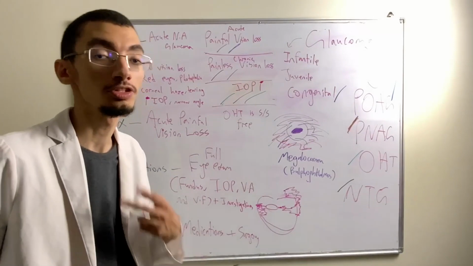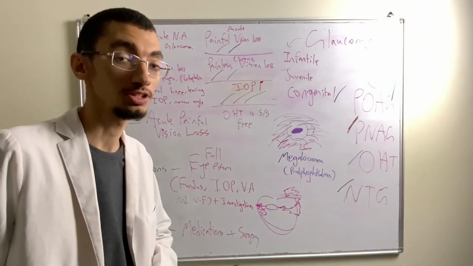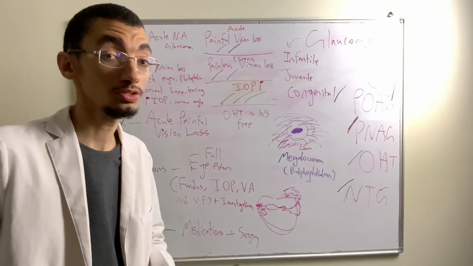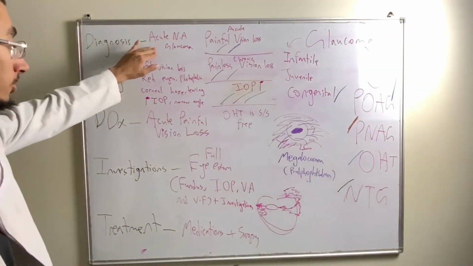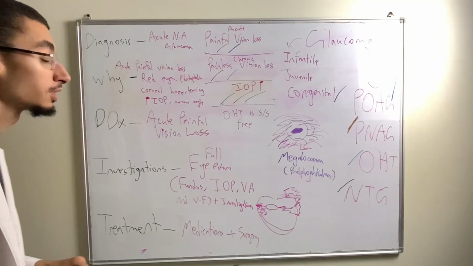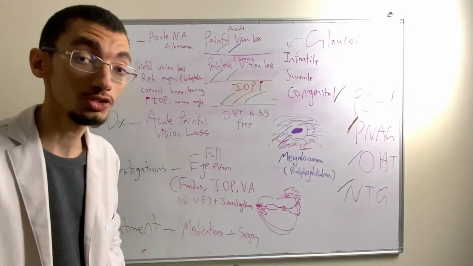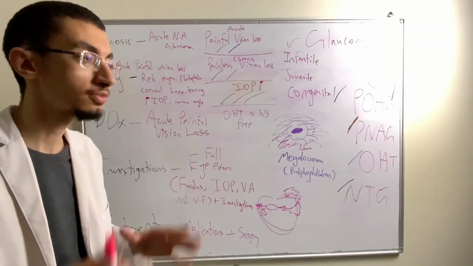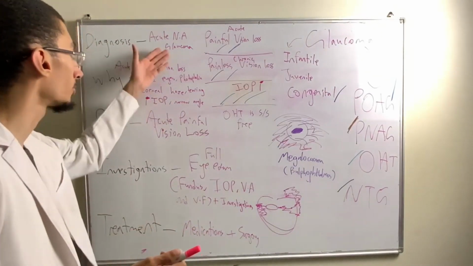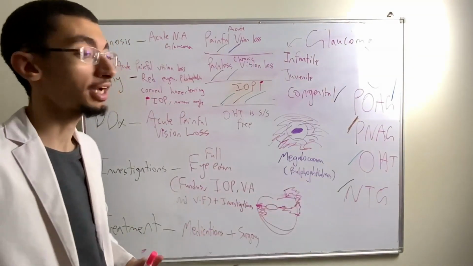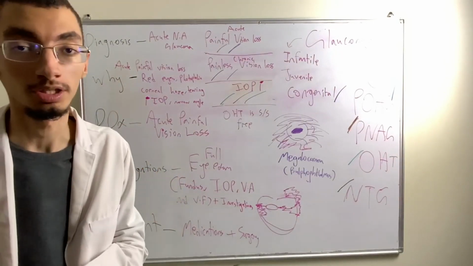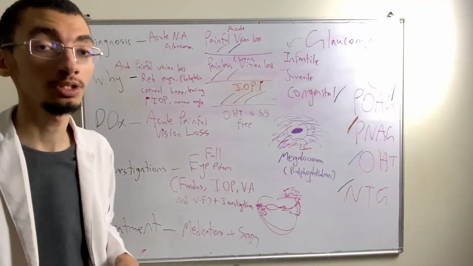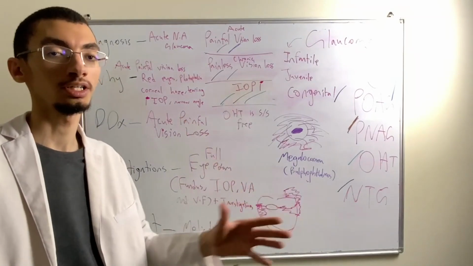Alright, so now that you've finished the two cases, they are joined together, and the most likely diagnosis for the first case is known as acute narrow angle glaucoma. Here we're going to talk about glaucoma in general so we can get the idea. The second case is talking about narrow angle glaucoma but chronic. So for the purpose of this video, we're going to consider the diagnosis as narrow angle glaucoma.